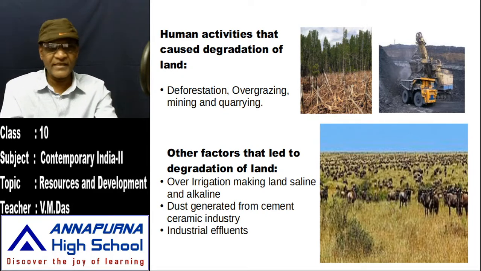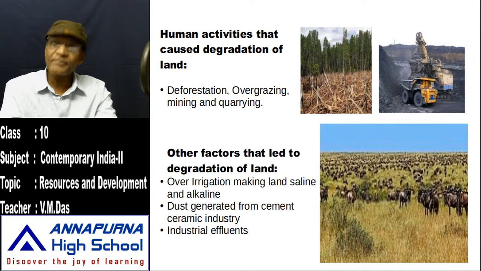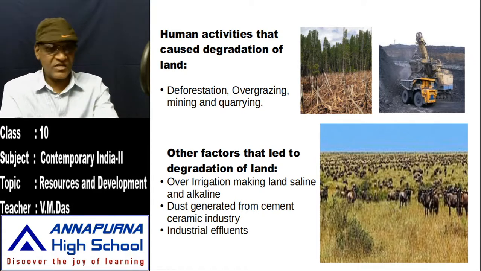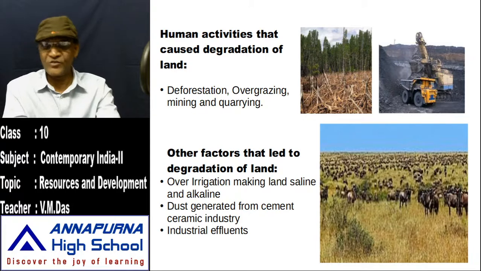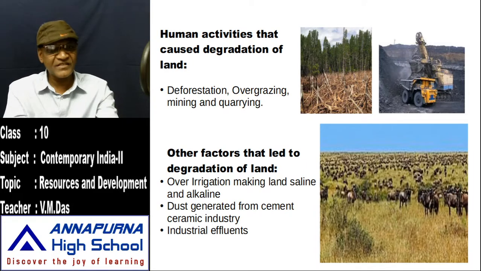First of all, what are the human activities that are causing the degradation of land? They are mainly deforestation. You might have heard about this term, deforestation, in the lower classes. In every country, we see deforestation nowadays. Forests are being cleared. Trees are cut down everywhere, mindlessly and indiscriminately.